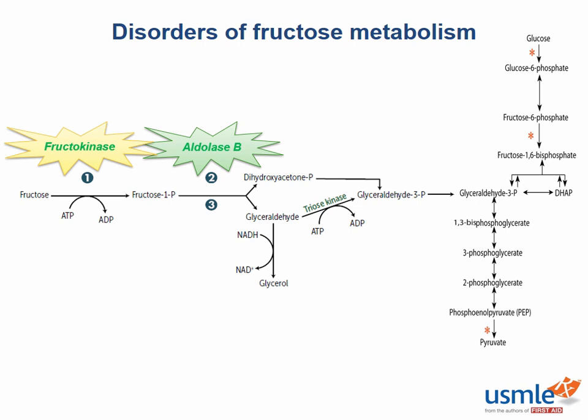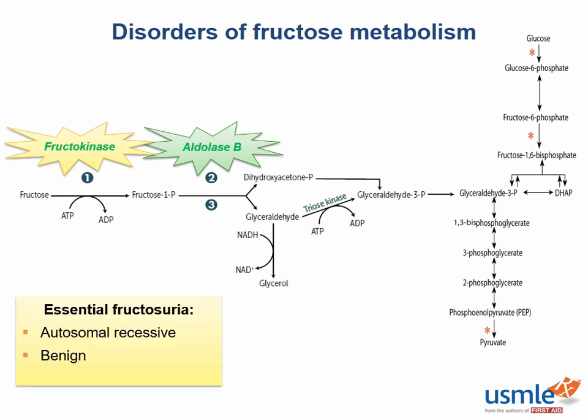The enzyme triose kinase can then combine glyceraldehyde and ATP to make G3P, which is one of the important substrates in glycolysis. This is in a normal, healthy patient. So what happens when you're missing key steps in this pathway? Well, essential fructosuria is an autosomal recessive defect in fructokinase.